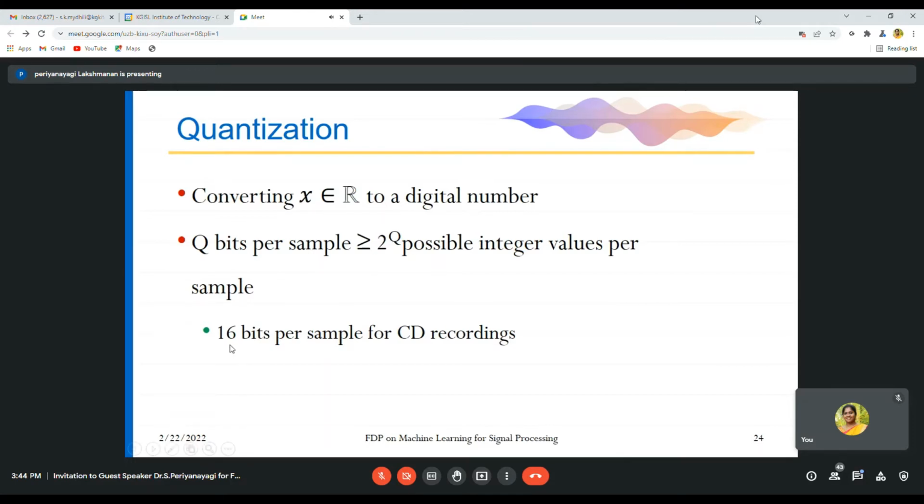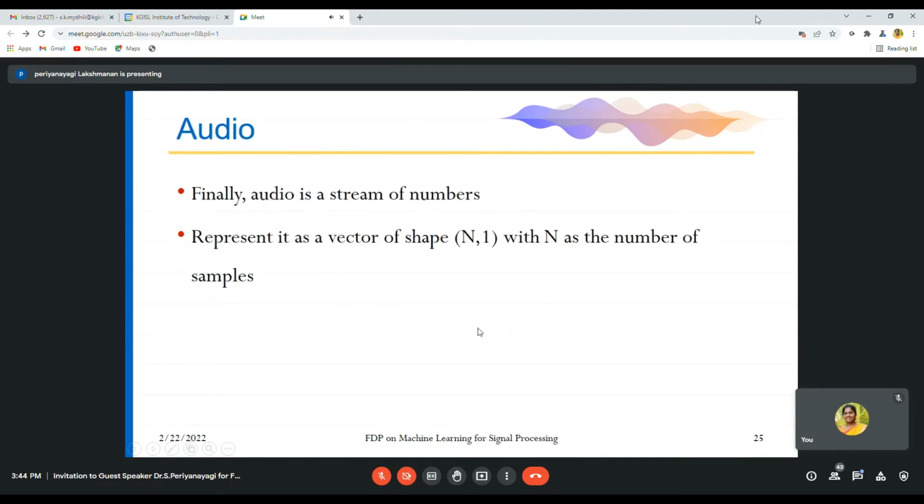You need 16 bits per sample for CD recording. Finally, the audio is converted into a stream of numbers, represented as a vector of shape n,1, where n is the number of samples.